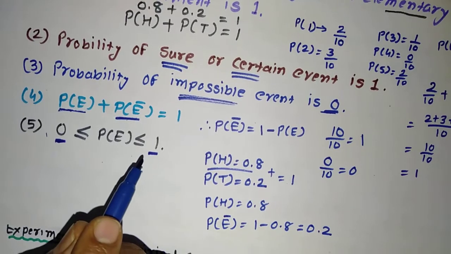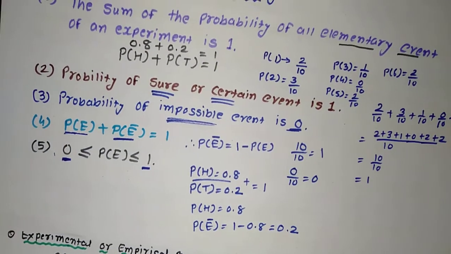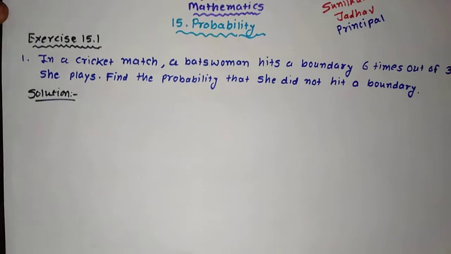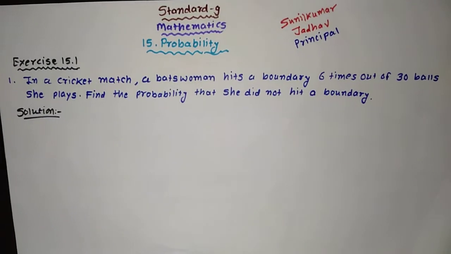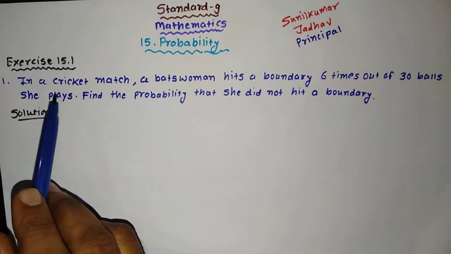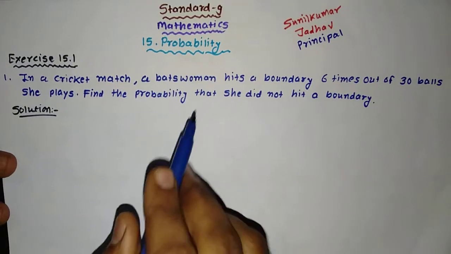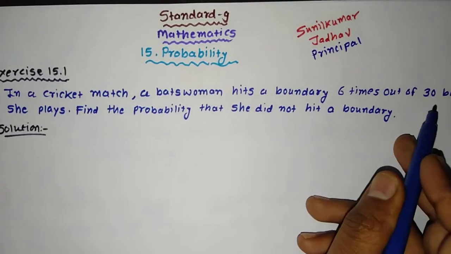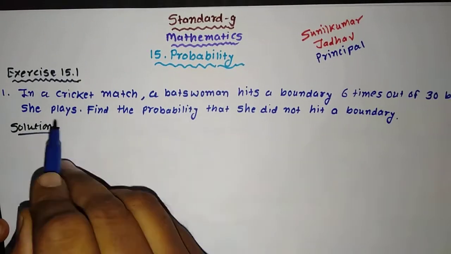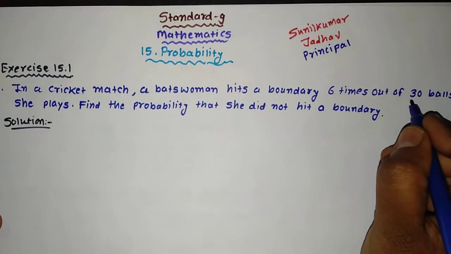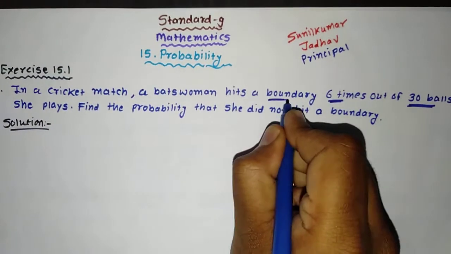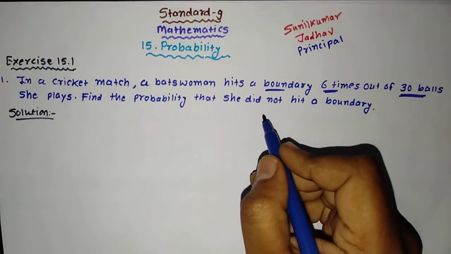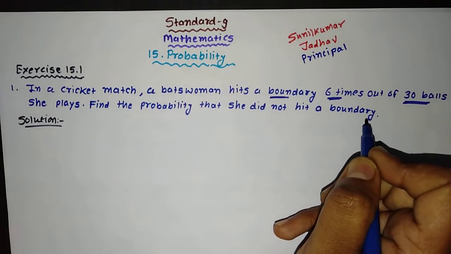I hope you understood all these points. Now let us see one of the sums from exercise 15.1 to understand this probability concept. Let us see exercise 15.1, question number 1. In a cricket match, a batswoman hits a boundary 6 times out of 30 balls she plays. She played 30 balls, out of which 6 times she hit the boundary. Find the probability that she did not hit a boundary.